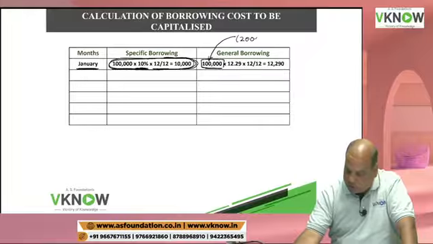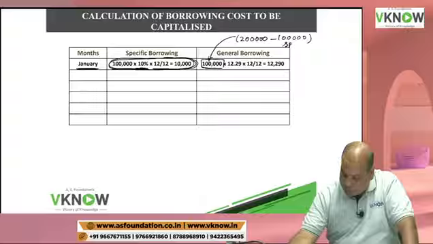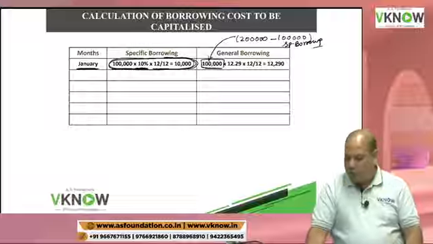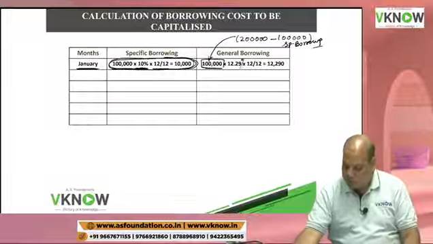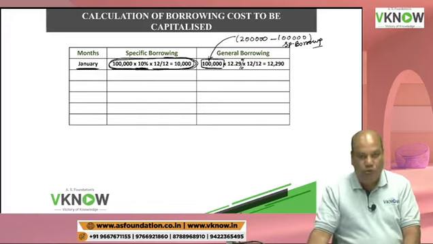How has this 1 lakh come? You can mention somewhere it is 2 lakh expenditure minus 1 lakh specific borrowing, into 12.29%, into full year because it is given January. We will assume 1st January.